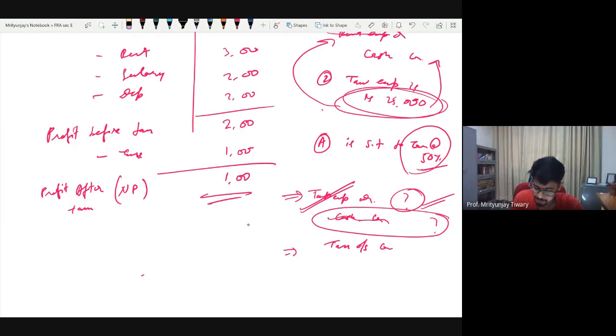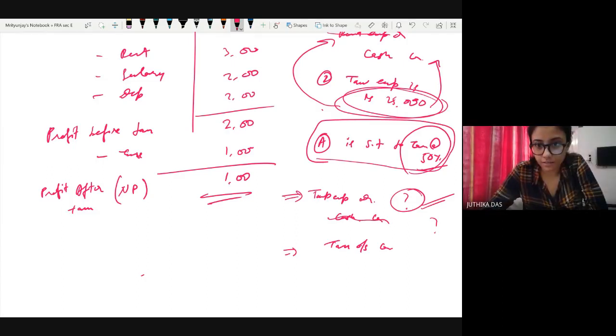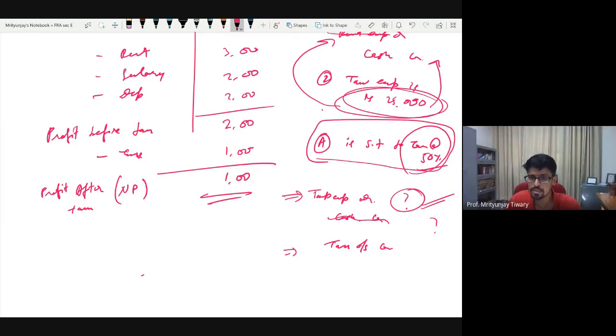What is the credit part? Let us go and find out from the information. Has it been paid or not? So they are saying that the business is subject to tax of 50%. Let's say this language was written. What does it convey to you? Would it have been paid or not? It doesn't say that they have paid. It doesn't even say they know what their tax burden is, right? So if this is the language given and no specific information, the default assumption should be that no cash has been paid. So what do we do in that case?